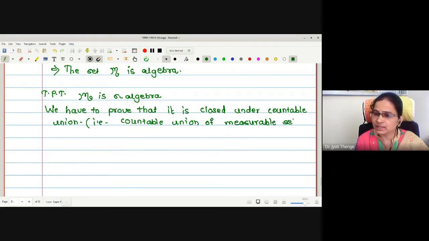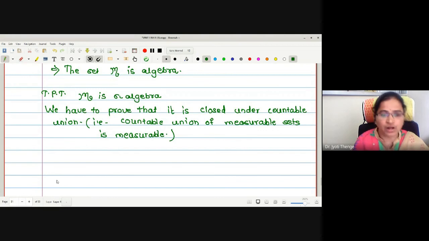Why am I telling this in such detail? Because once the idea of what to prove is clear, only then can we proceed with the proof. Countable union of measurable sets is measurable. This is actually the theme of the proof.